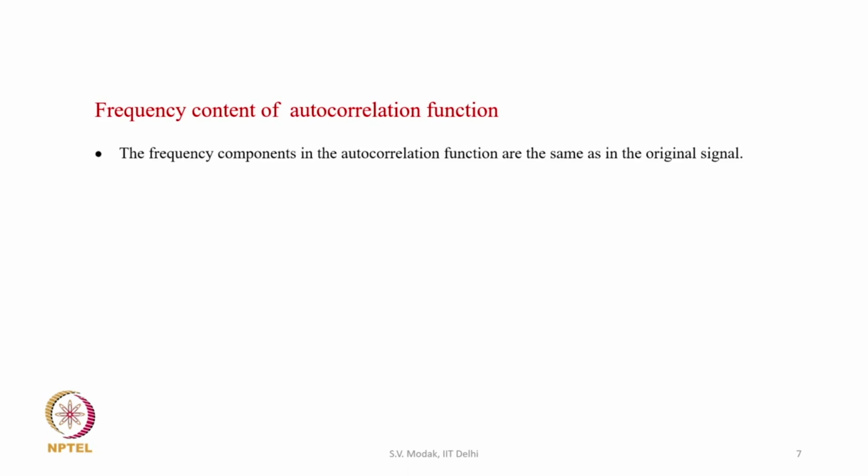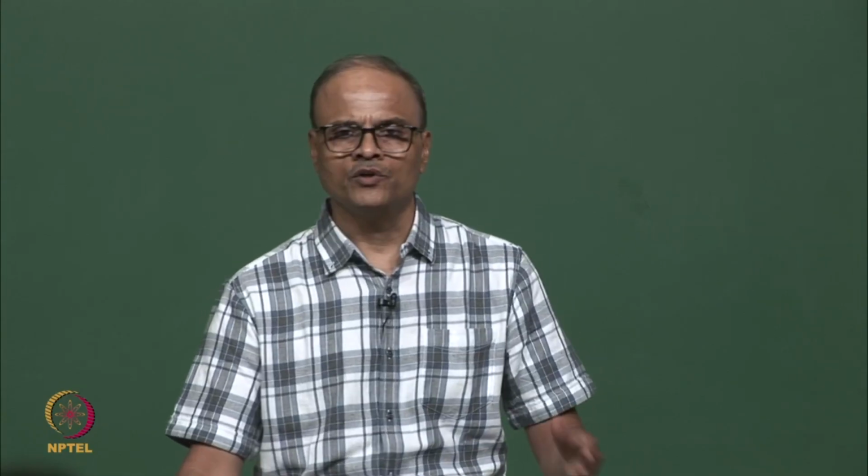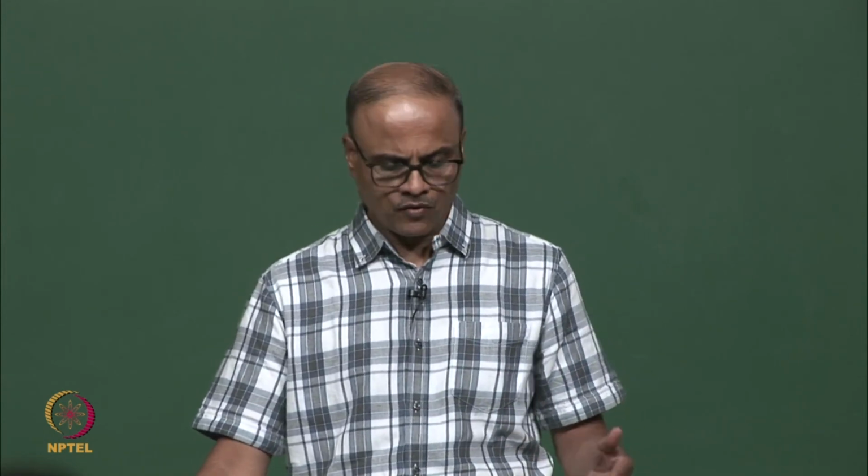The frequency components in the autocorrelation function are the same as in the original signal. On the previous slide we looked at a sine signal, but a periodic signal consists of many harmonic components, as we know from the Fourier series expansion. Therefore, the autocorrelation function of the periodic signal will be the sum of the autocorrelation functions of the individual frequency components, each at the same frequency as that component. So the frequency components in the autocorrelation function are the same as in the original signal.